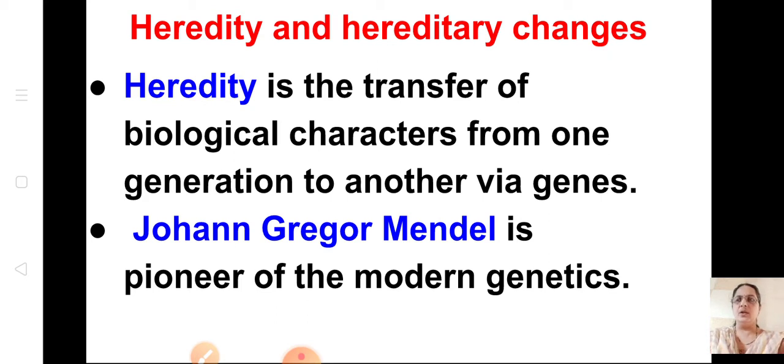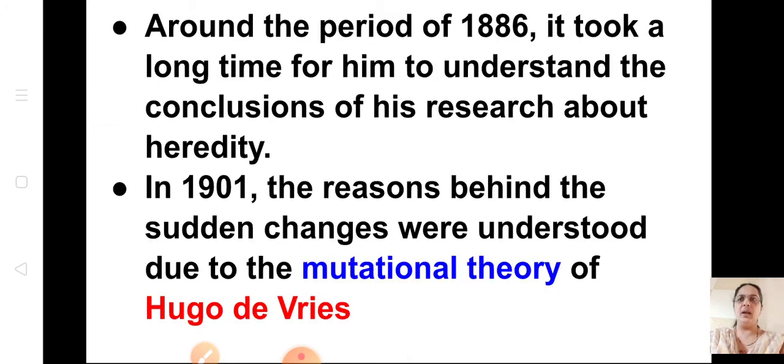genes. Okay, Gregor Mendel is the pioneer of modern genetics. This is just an introduction about the scientists. Around the period of 1886, it took a long time for him to understand the conclusions of his research about heredity. It was not clear in 1886. He took a long time to understand this about heredity. In 1901, the reasons behind the sudden changes were understood due to the mutational theory of Hugo de Vries. Okay, so there was a theory called the mutational theory. Sudden changes are due to mutation.